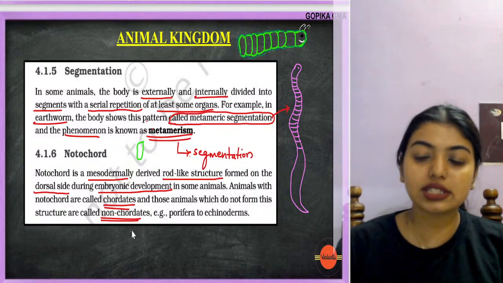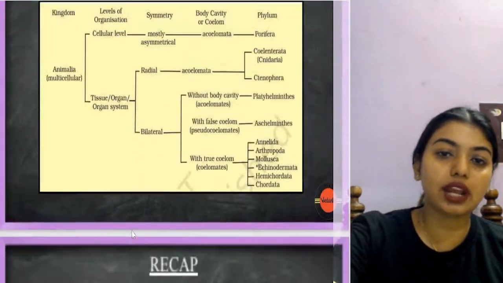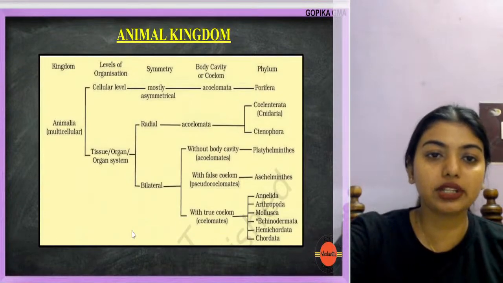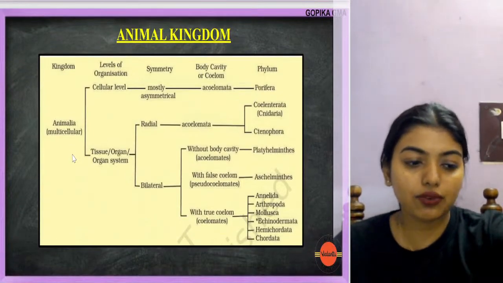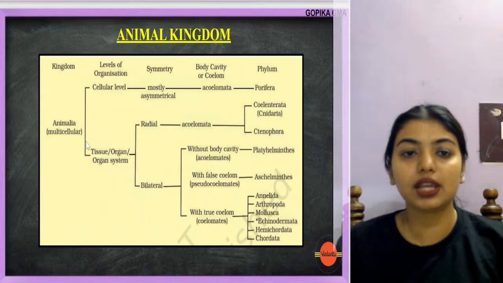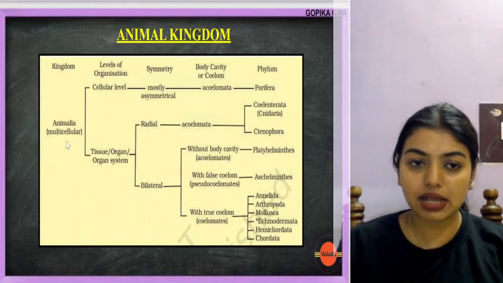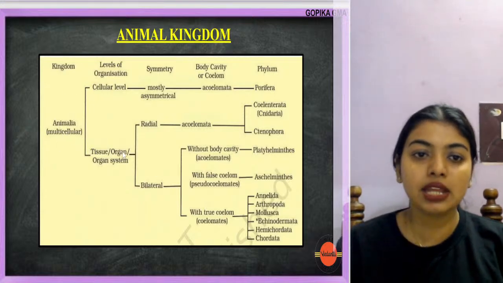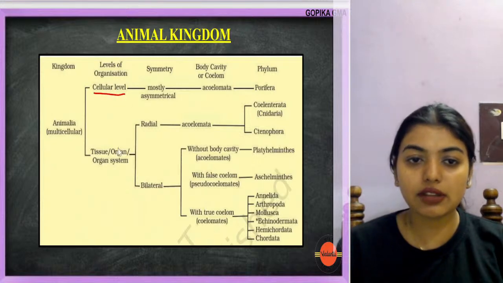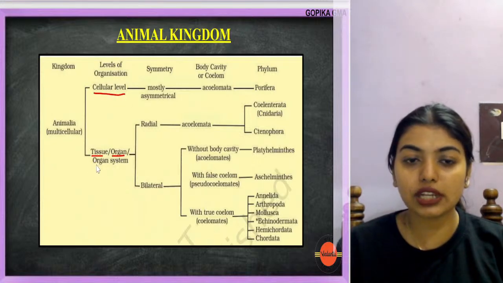So chordates and non-chordates, porifera to echinodermata. Now this is the most important classification. So far good? Look here: the kingdom is Animalia, multicellular organisms. Animals are divided into cellular level of organization, tissue, organ, and organ system.